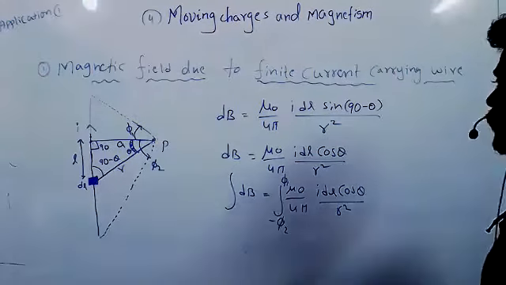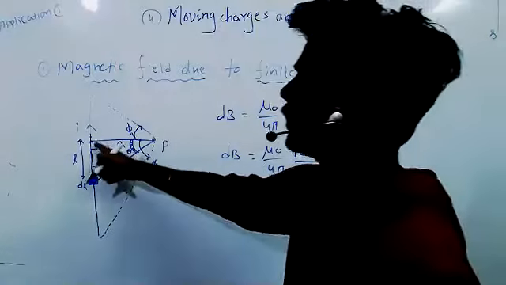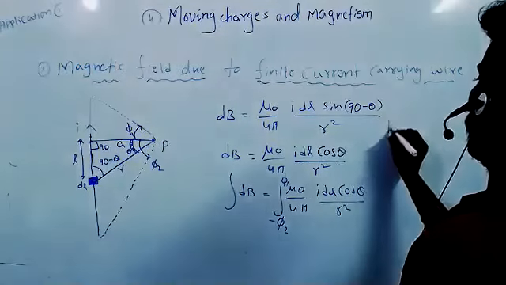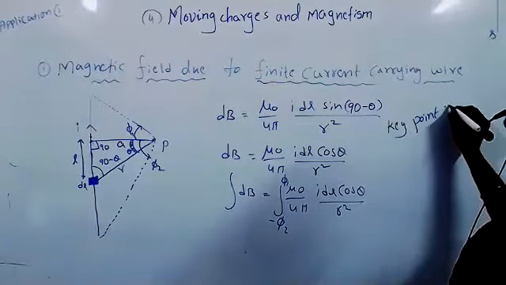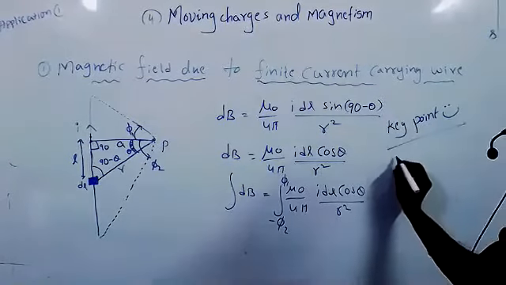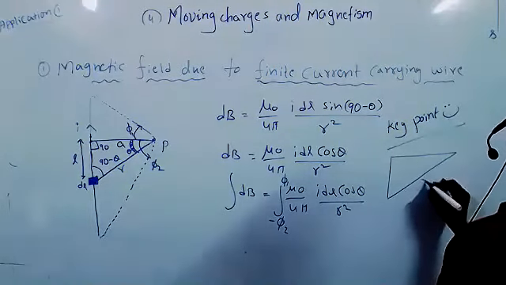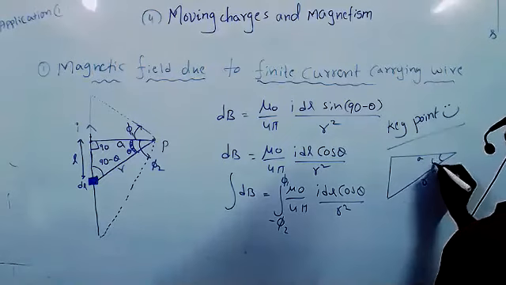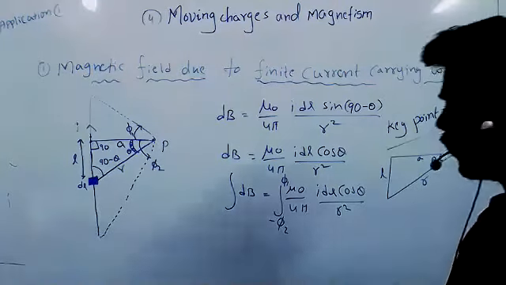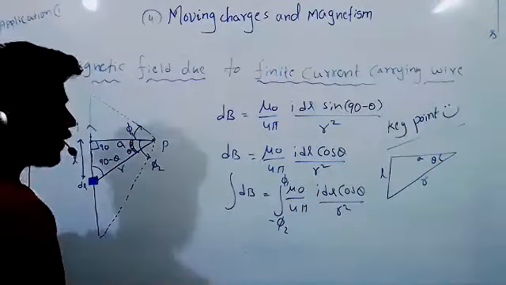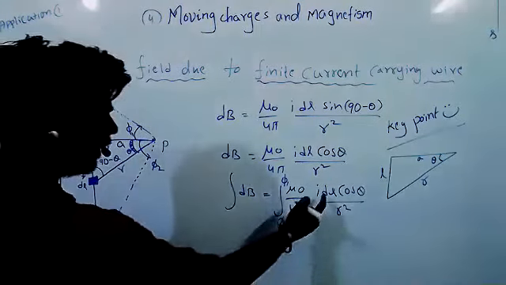Let's see what that key point is. In this question, the key point is this diagram. Let's see the diagram. Now here, mu naught by 4 pi is constant. Am I correct? Yes, sir.